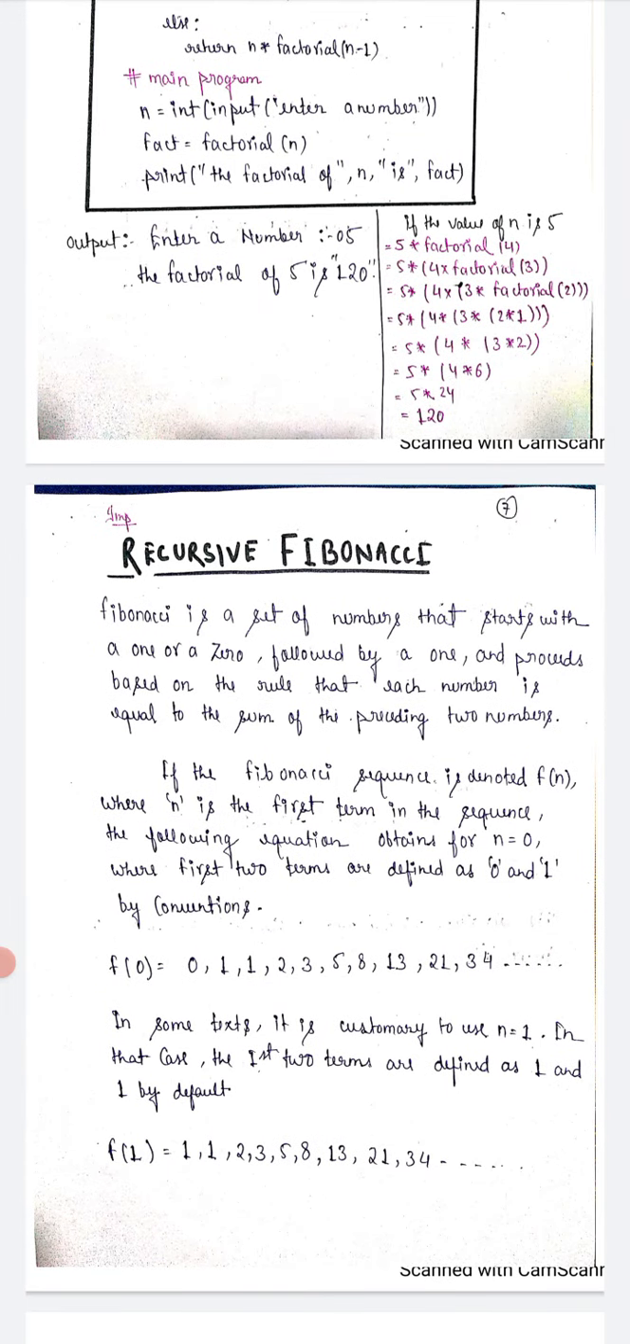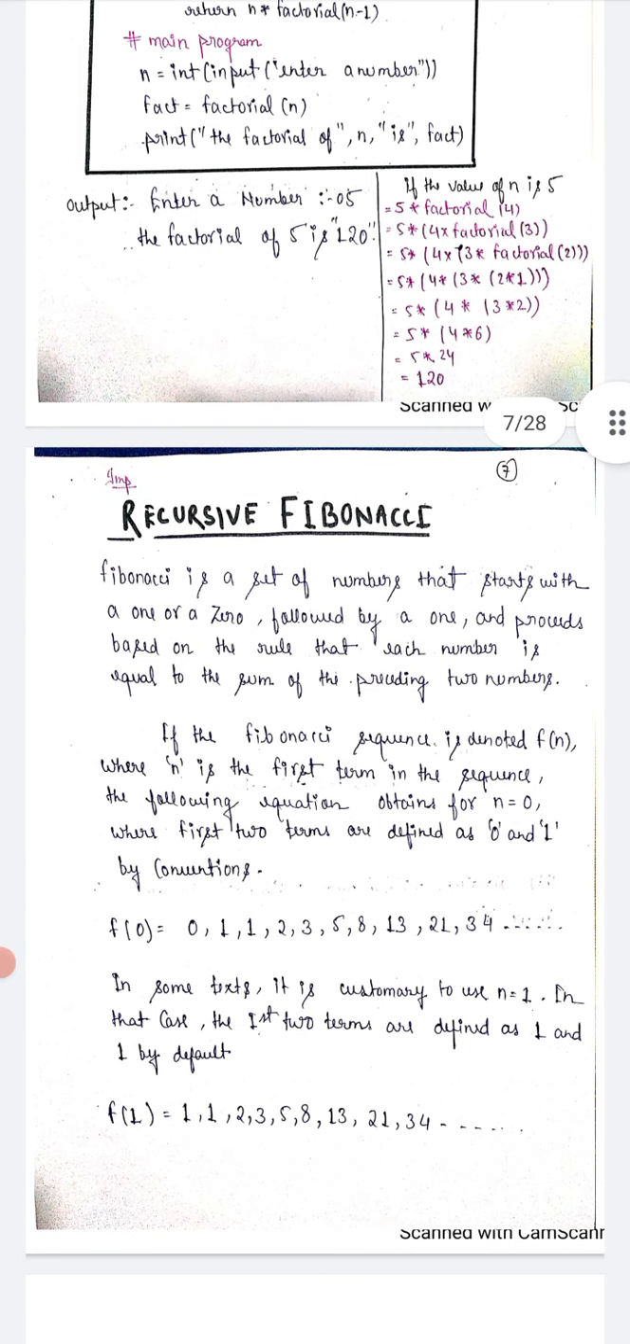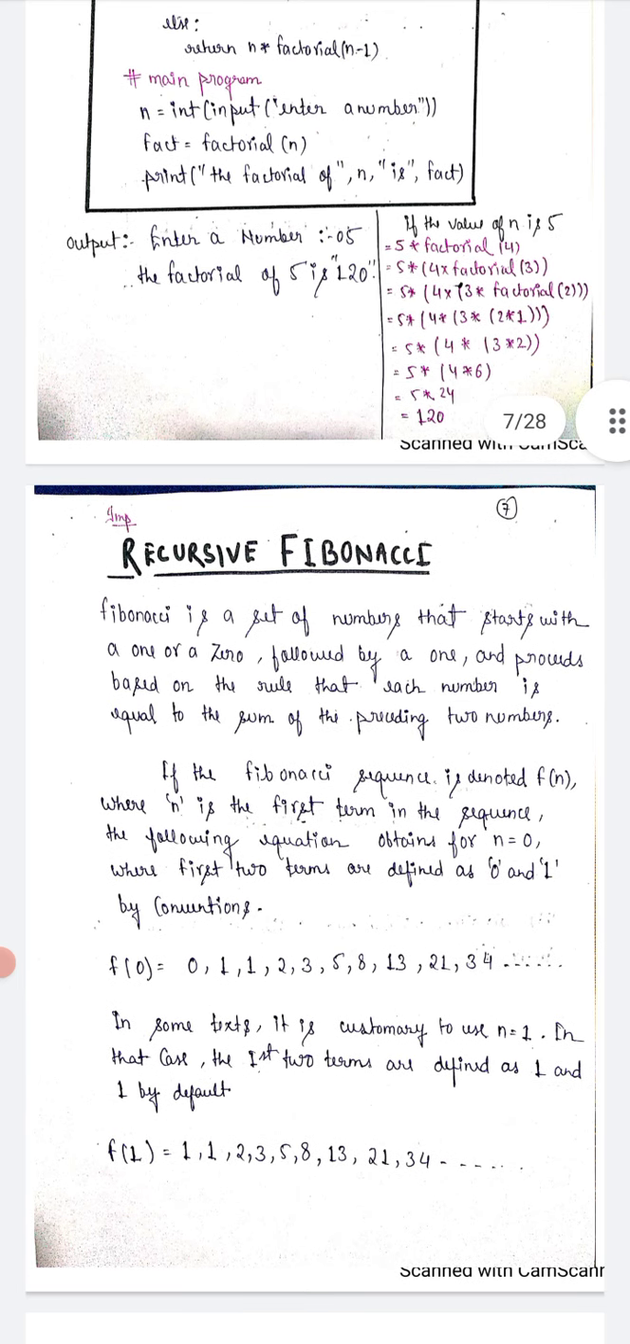What is recursive Fibonacci? Fibonacci is a set of numbers that start with 1 or 0, followed by 1, and proceed such that each number is equal to the sum of the preceding two numbers. If the Fibonacci sequence is denoted by the f function and n is the term in the sequence, the following equation is obtained for n equal to 0, where the first two terms are defined as 0 and 1. So basically, a Fibonacci series starts from 0, n equal to 0, and the first two terms are defined as 0 and 1.